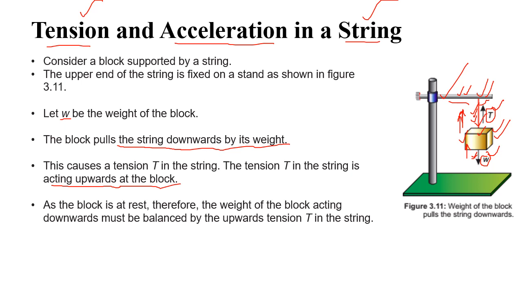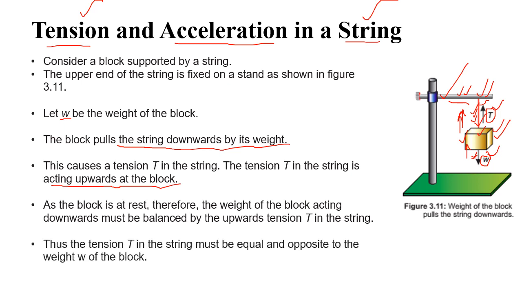The block is at rest, therefore the weight of the block acting downward must be balanced by the upward tension in the string. Thus the tension in the string must be equal and opposite to the weight of the block.